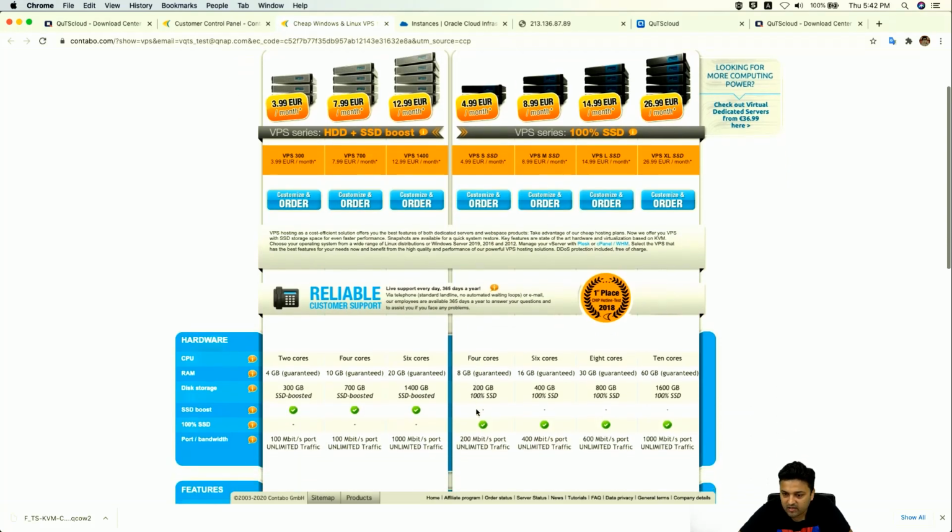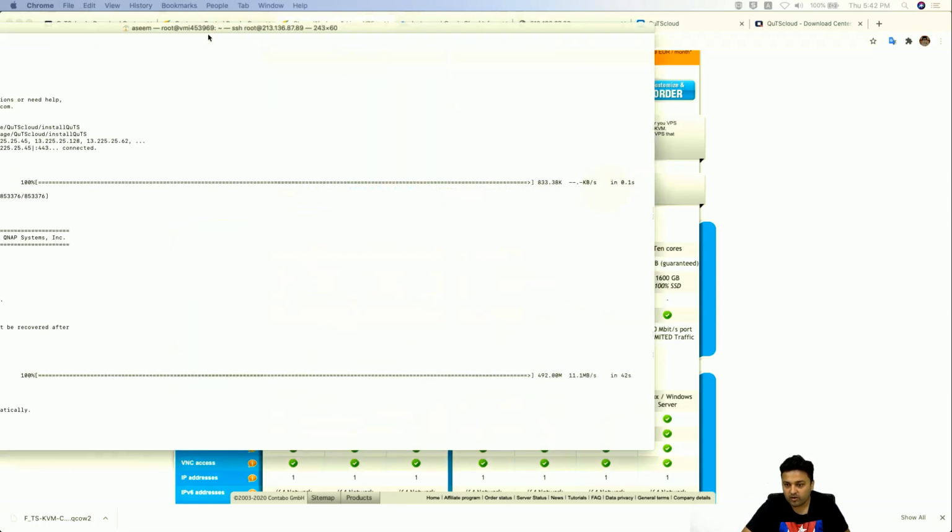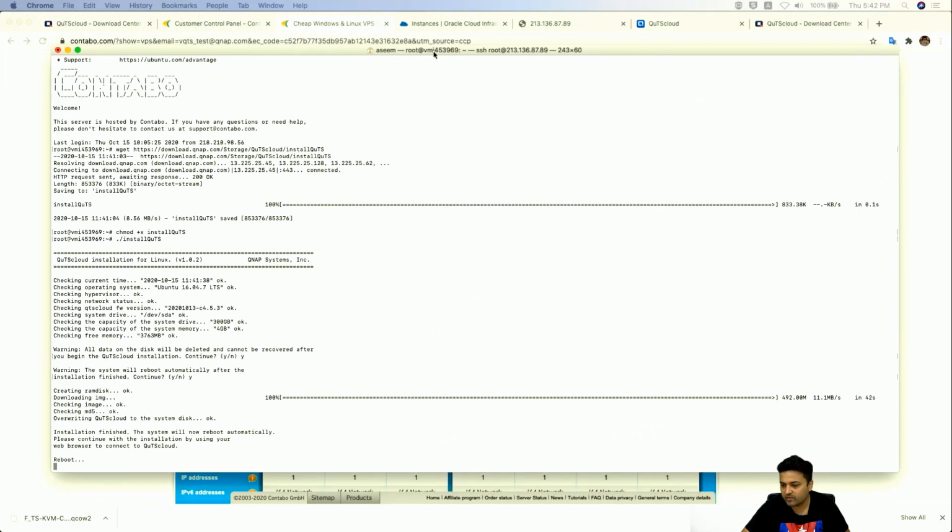You can see here they provide various offers, a 2-core machine, 4-core machine, and 6-core machine, but the storage is fixed here. So you don't have the option to attach more storage to Contabo. I already discussed this in the previous slide, that you can use hybrid mount to add more storage to your QuTScloud hosted on Contabo.